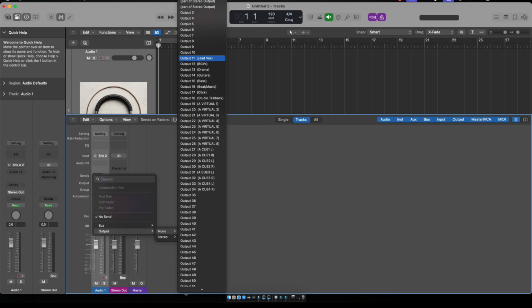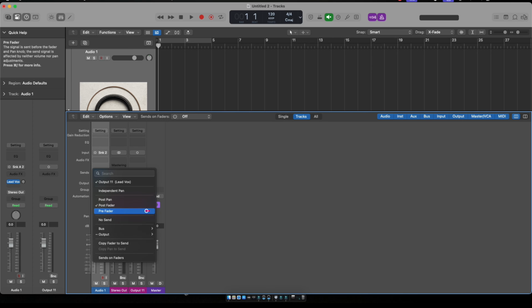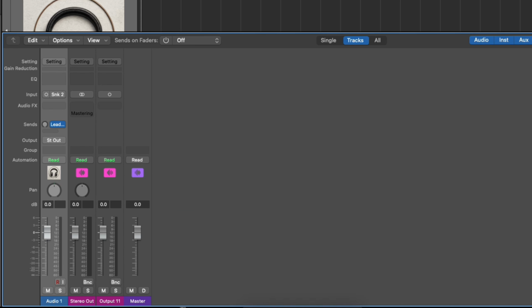So for instance, if I'm going to send a lead vocal to my Octo box, I'm going to go here. And then the next thing you should do is go back to the sends, click here, and send this to pre-fader, because if you don't send this to pre-fader, when you move this fader, it's going to affect what's going on inside of the studio, so we don't want that. And then the next thing you do is take your send volume. I usually take mine up to about 3.2, and boom. At that point, whoever's in the booth singing or playing should be able to go to that channel, bring it up, and you're good to go.